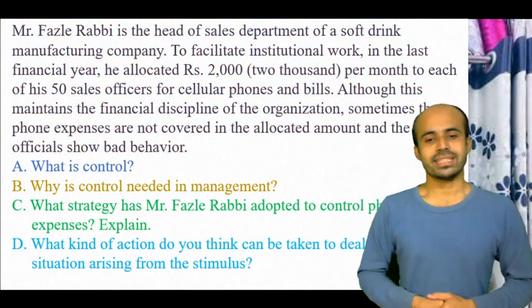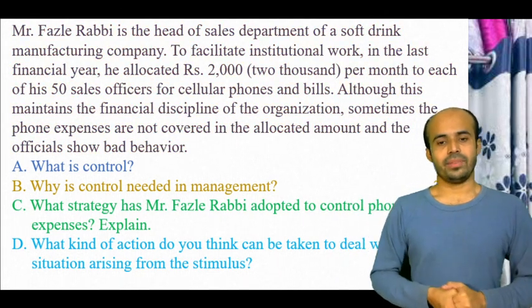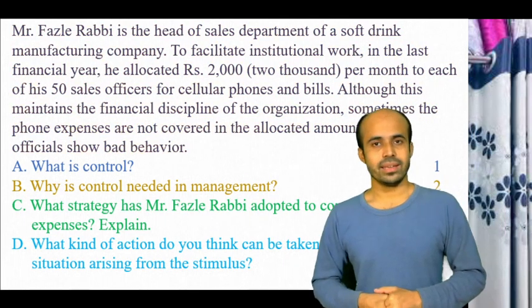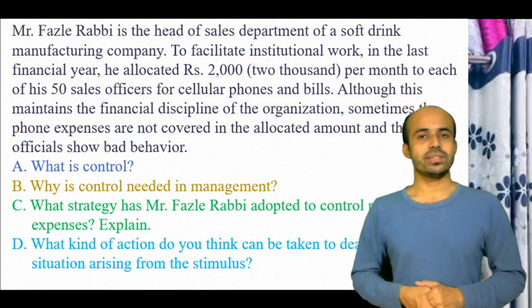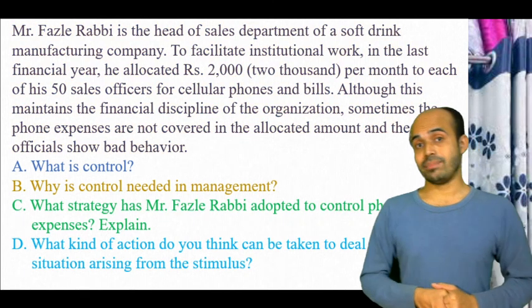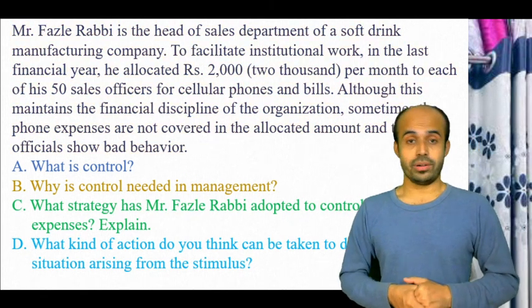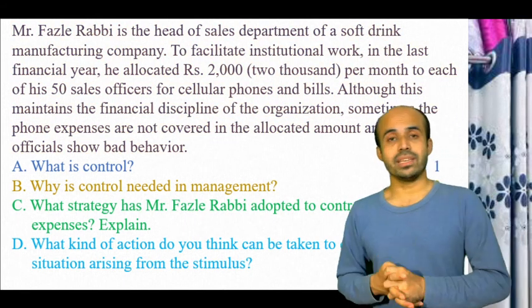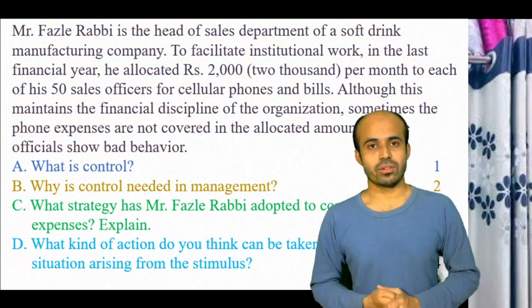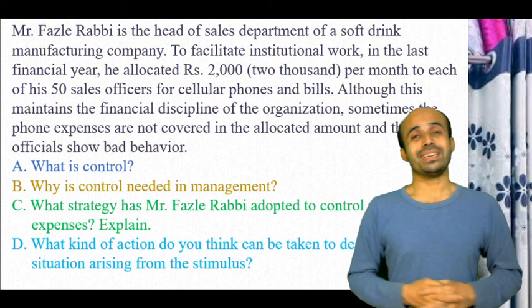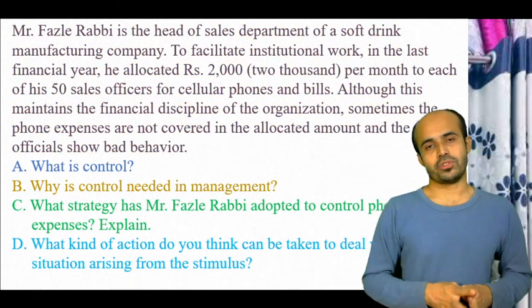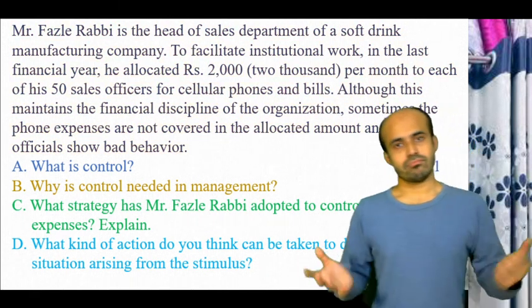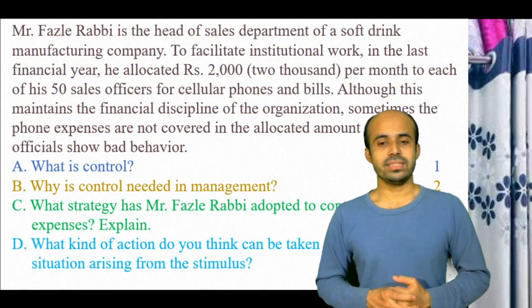So the correction step should be taken, by increasing the budget money, or by using another strategy or another tool of controlling.